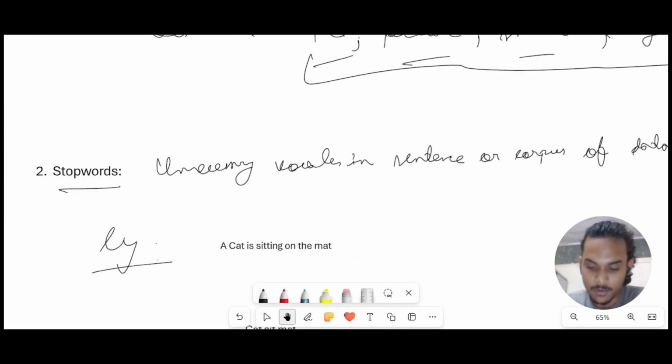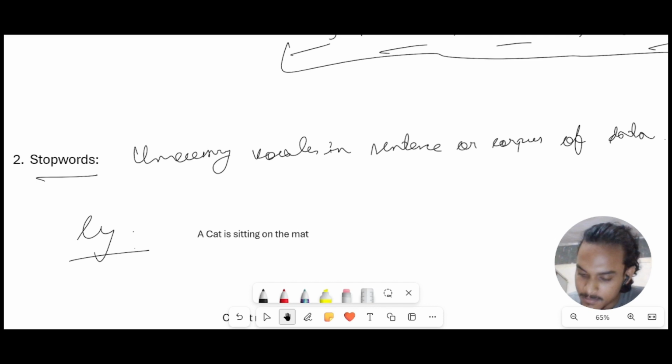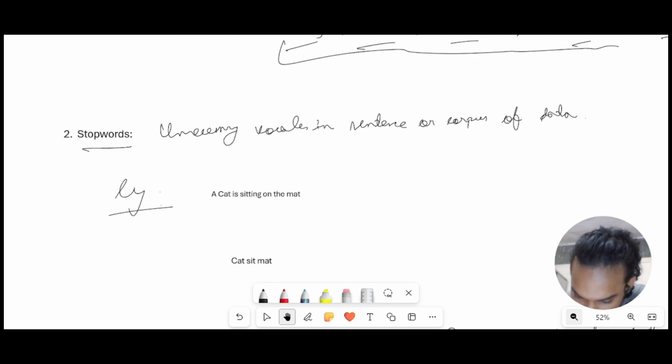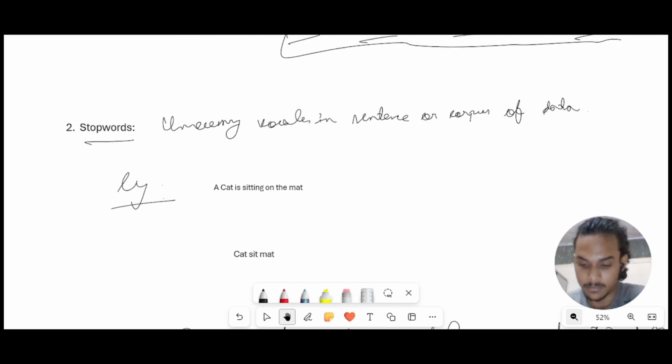And then stopwords are nothing but some unnecessary vocabulary present in the sentence or in the corpus of data. For example, let's take the sentence: a cat is sitting on the mat.